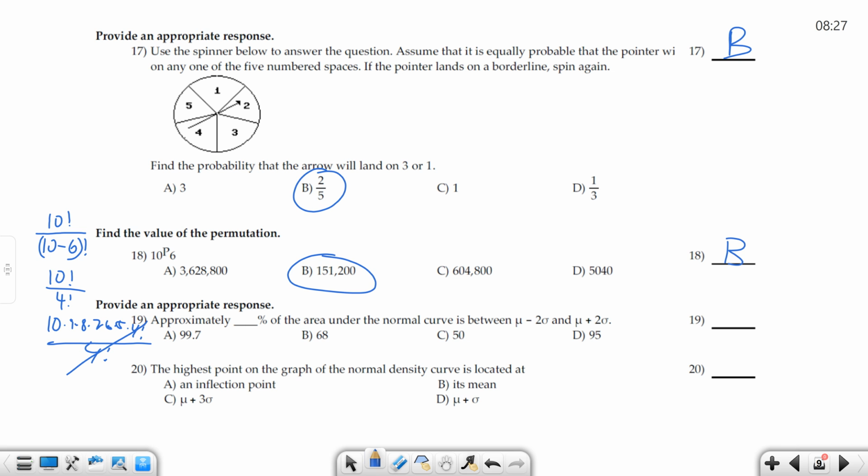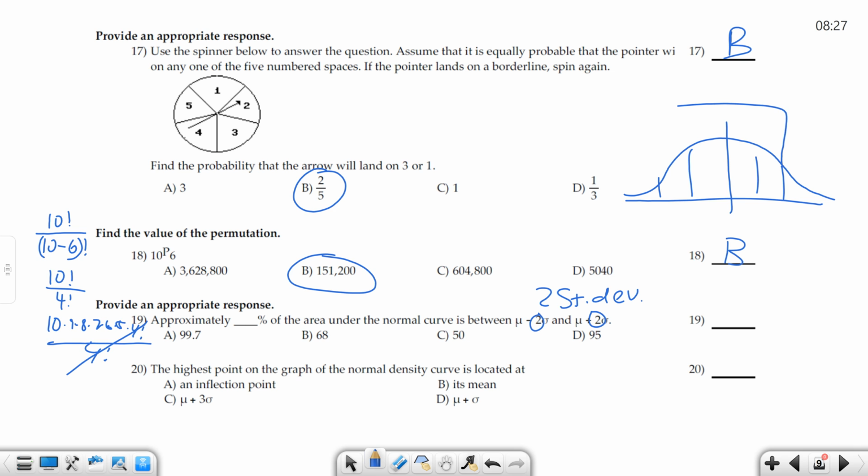All right, so here, number 19, this goes back to the empirical rule. Approximately blank % of the area under the normal curve is between mu minus 2 sigma and mu plus 2 sigma. This coefficient tells you this is 2 standard deviations, okay? So if you recall the curve here, right? You got 1, 2, 1, 2. So this was 95%. One of them, 68%. What was 3 of them? 99.7%, okay?